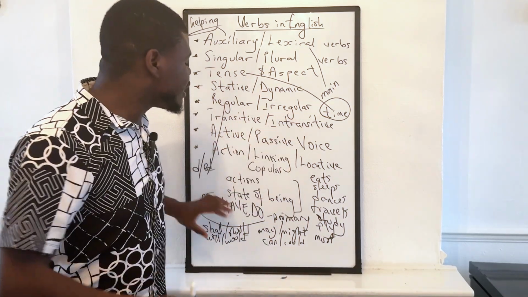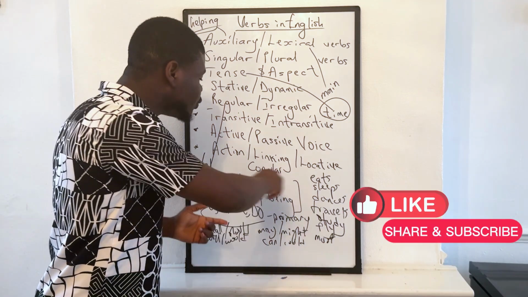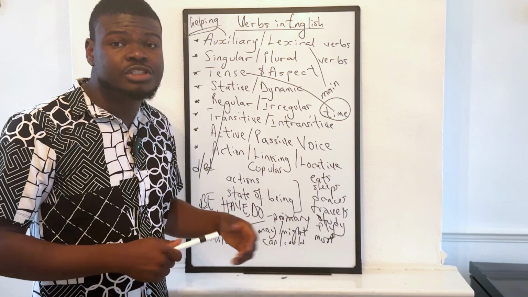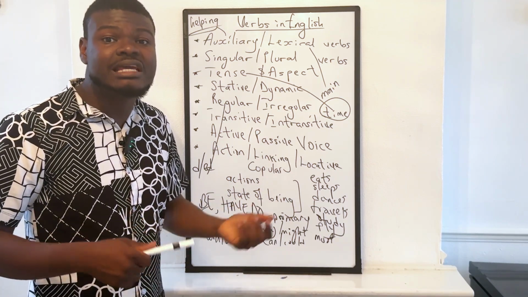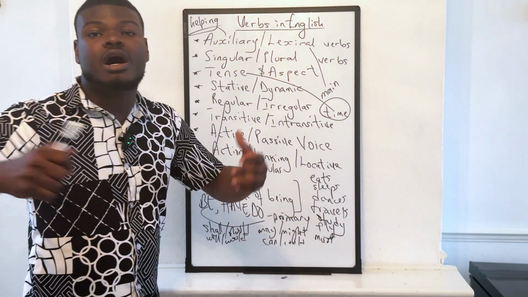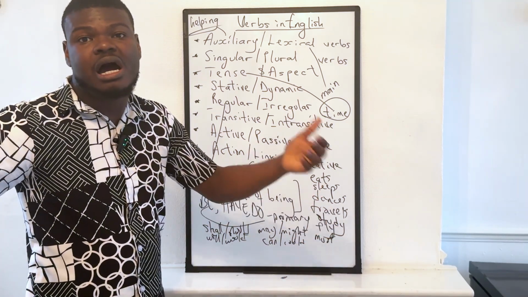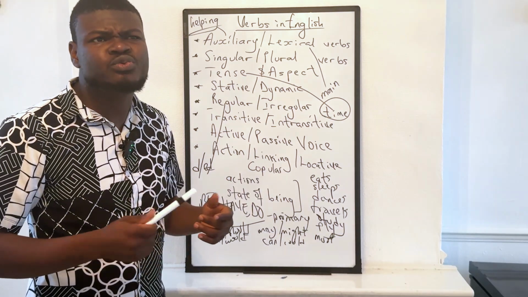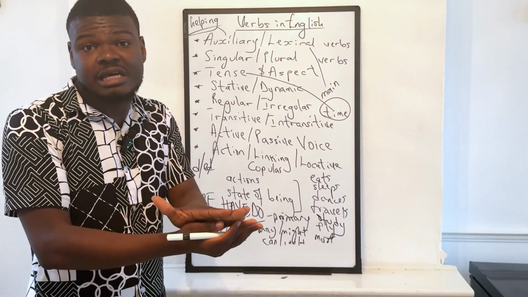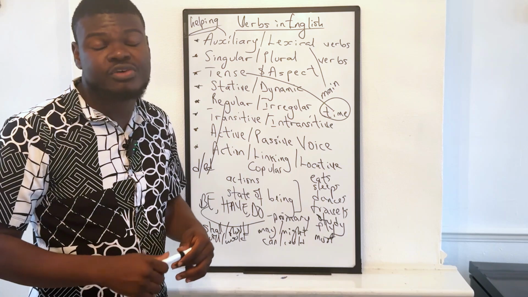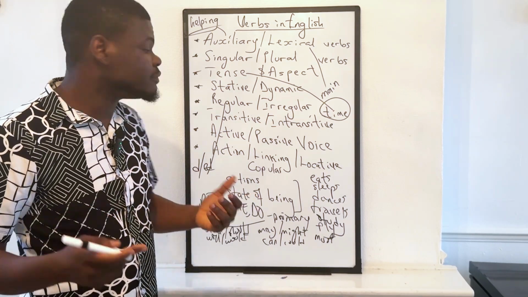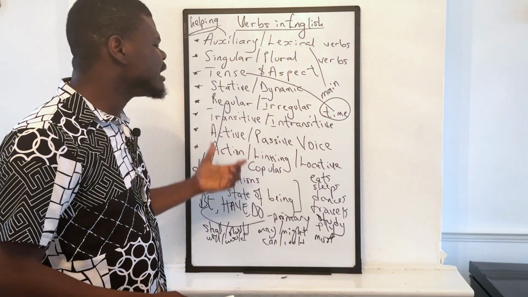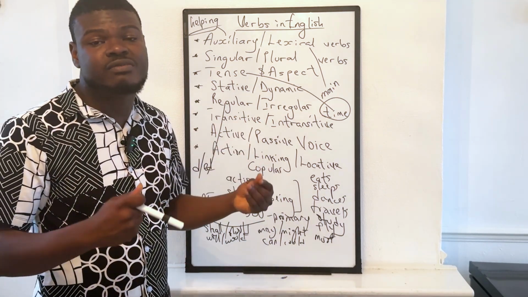So like I said, linking verbs are the verbs that show state of being. I am happy. She's sad. She's happy. She's joyful. She's elated. In our house, we are beautiful. We are handsome. That's a state. The king is extremely rude. That is a state. Oh, the king is a nice person. That is also a state. You get it? So that's what we call linking verbs. Action verbs show actions. Linking verbs are mostly types of be verbs.